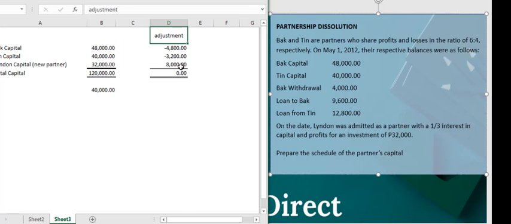Okay, so Lyndon just paid 32,000 in exchange for a 40,000 interest in the partnership, and we allocated the bonus that was received by Lyndon. We took it out from the old partners. Okay, let's show the adjusted capital balance.